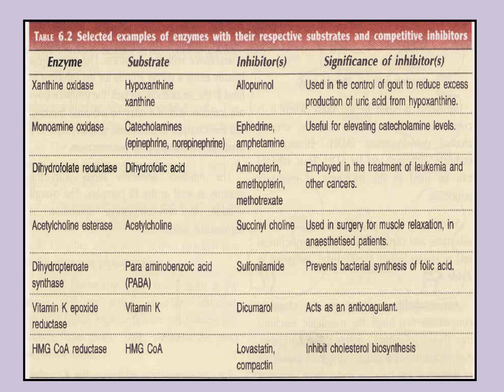Next is dihydropteroate synthase. The substrate is PABA, that is para-aminobenzoic acid. The inhibitor is sulfanilamide. It prevents bacterial synthesis of folic acid.